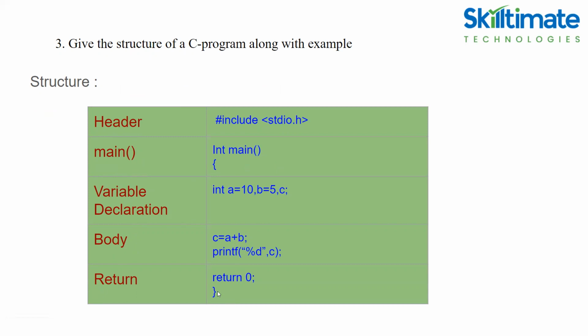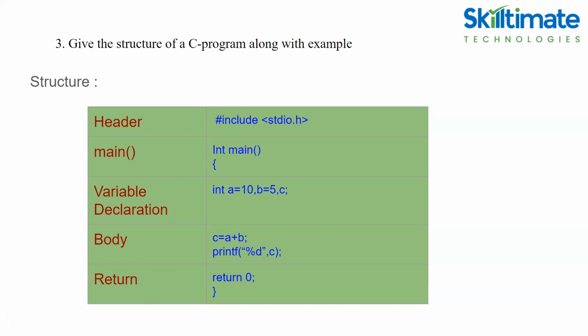So without return also it will execute, but you have to give the return value. The main purpose of the return is, whenever you are not going to pass any value, the compiler should return some value. So if I write return 0, automatically it will print the 0. So here is the example.